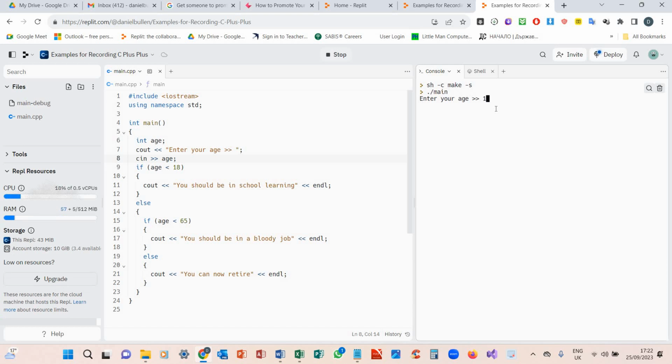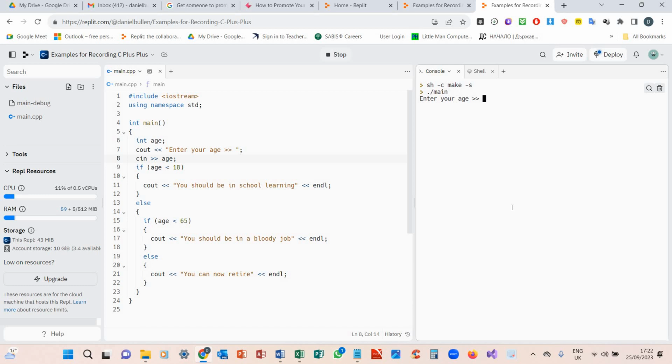I am 15. Should be in school learning, not on our Xboxes. Age, I'm going to say 18. I should be in a job because it's not met the condition of it being under 18. So as it's over 18, it's going to go into the else, and it's going to find, okay, we know it's not over 18, not under 18. Is it under 65? Yes, it is. So hence, you should be in a job.